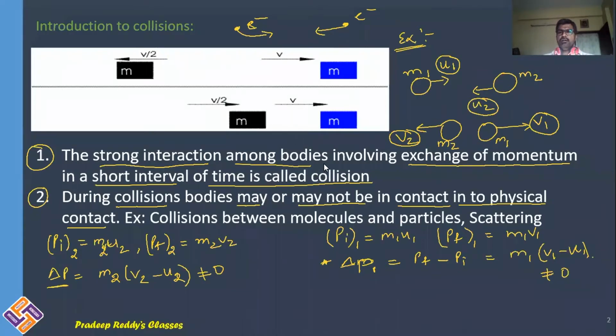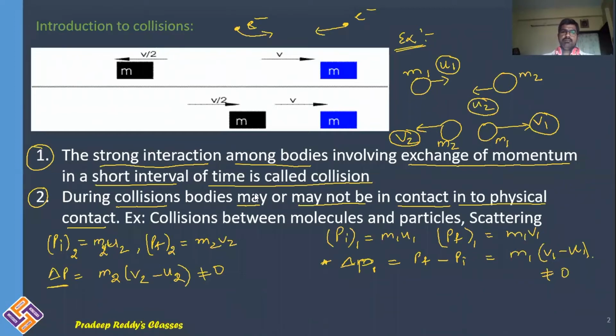Generally, molecular collisions, where there is interaction through non-contact force, take place without any physical contact between them. So collisions between molecules and particles, scattering between electron and proton, or electron and electron, or proton and proton, happen without any physical contact.